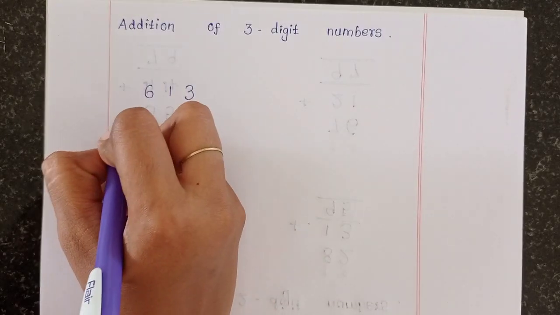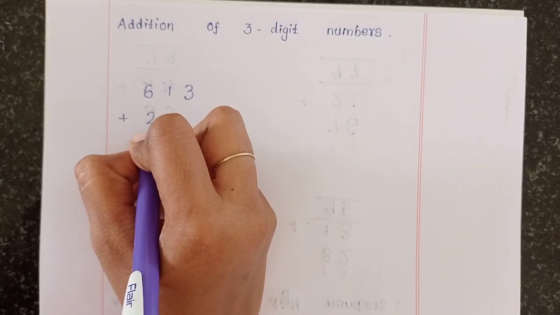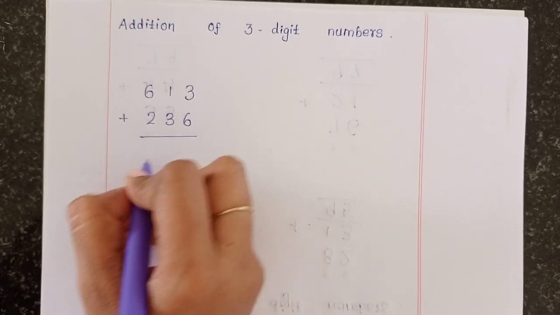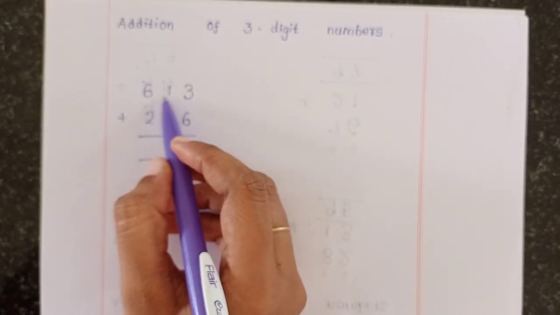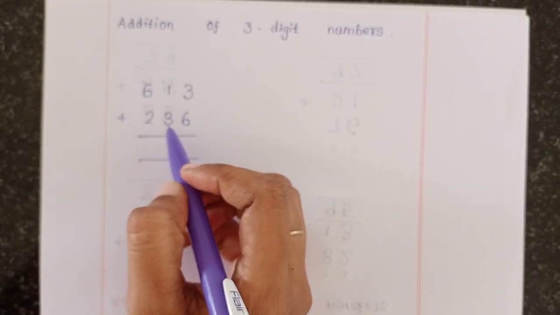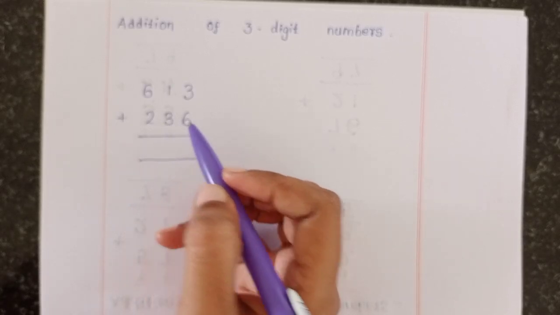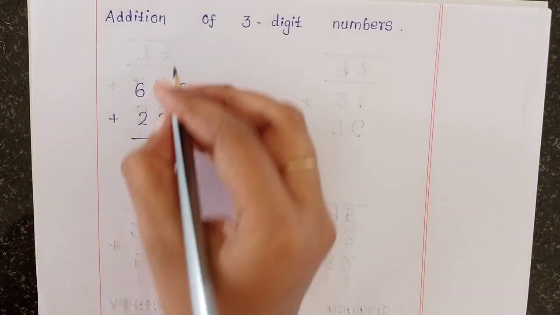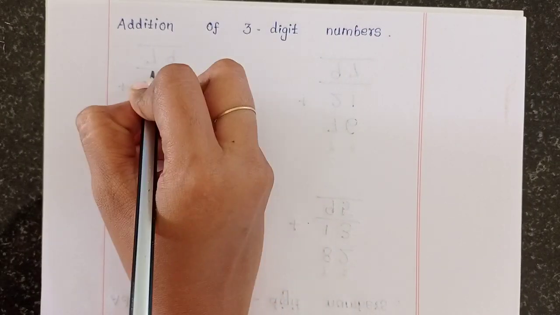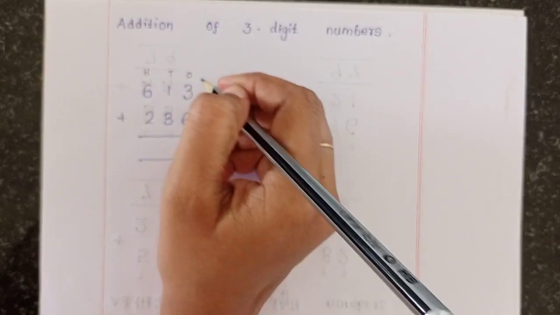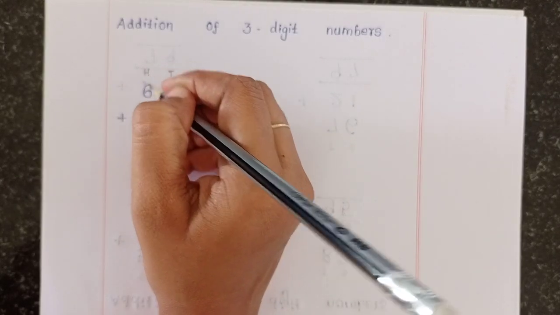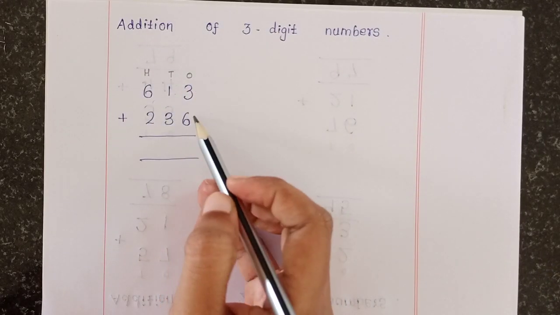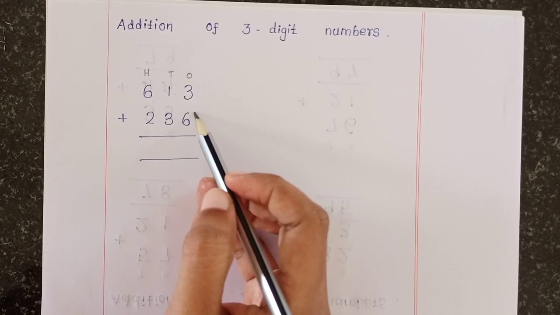613 plus 236. First mention the place. Ones, tens, and hundreds. O means ones, T means tens, H means hundreds. First add the ones column.